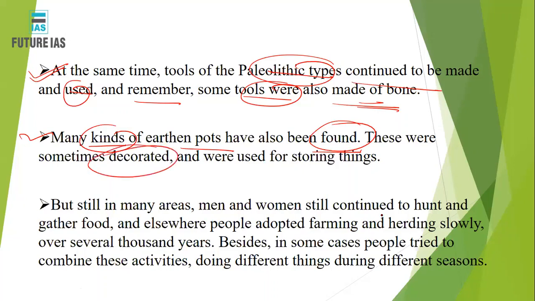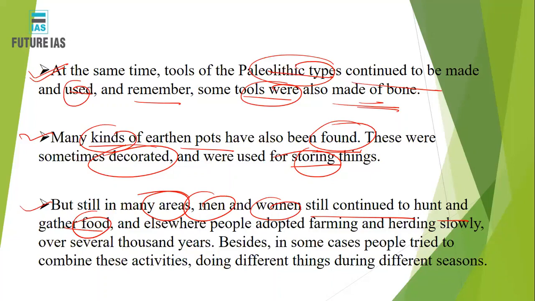So they started decorating, and they used to have a certain amount of food stored in the earthen pots. Now, in many areas, the man and the woman still continue to hunt and gather the food. Okay, so it is not that when the Neolithic culture started, it evolved everywhere.